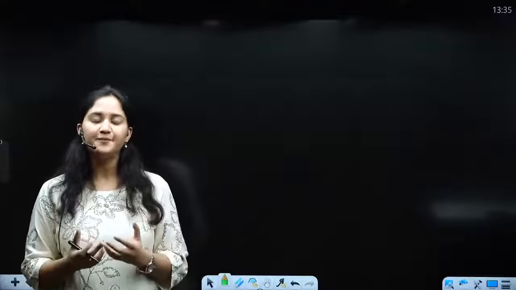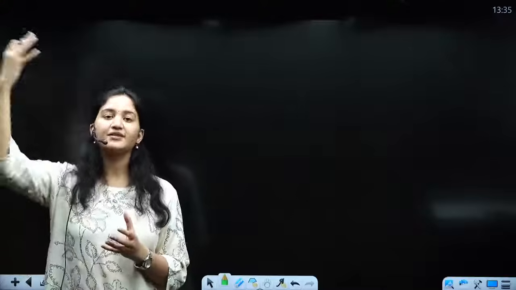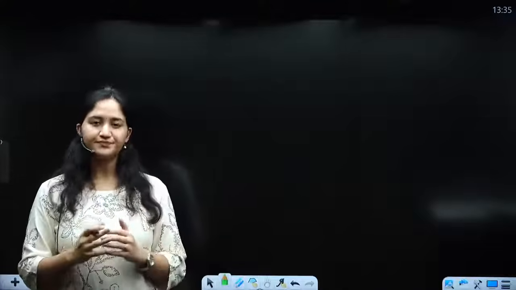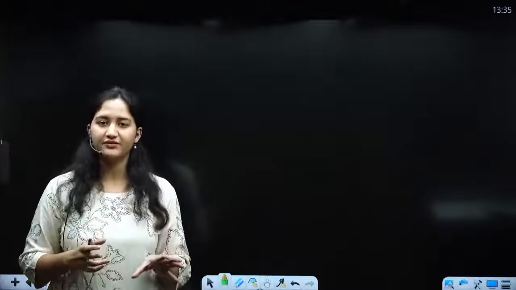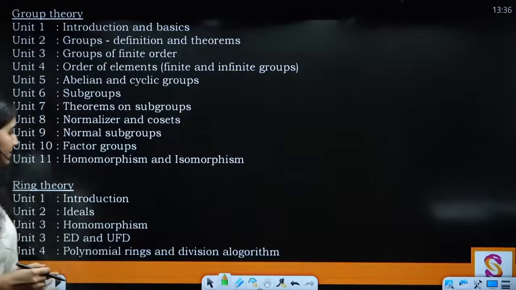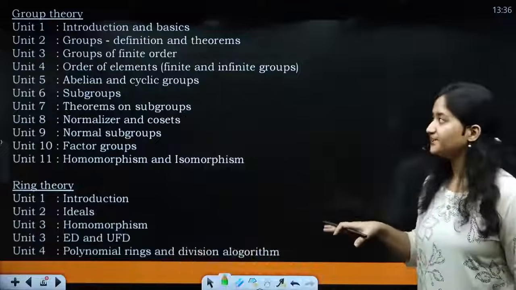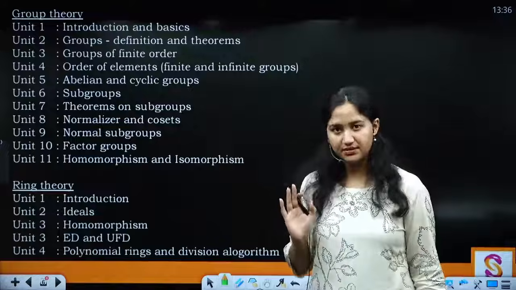My aim here is to build a very good foundation so as to make that generic approach easier for you. So how will we start? I will be explaining that to you with the help of the units in which I have divided the syllabus. So these are the total units that are going to be in this course. Group theory is divided into 11 units, right?